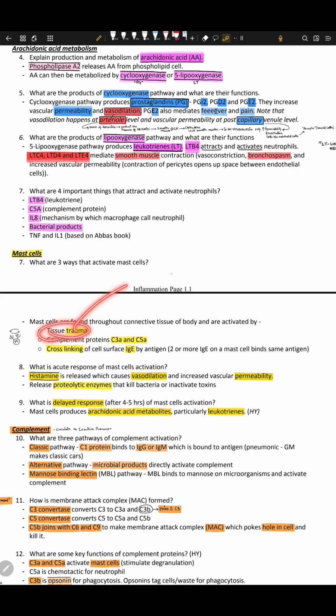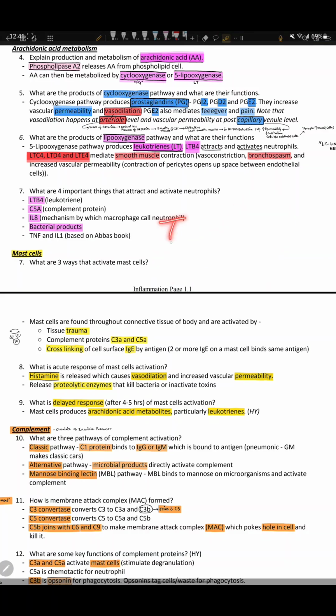Tissue trauma: once you hit physically, tissue trauma can induce mast cell activation. Complement proteins such as C3a and C5a. C3a is one of the early proteins of the complement system. The third way is cross-linking of IgE. Cross-linking of IgE means it's an IgE mediated hypersensitivity. I will tell you what cross-linking is.